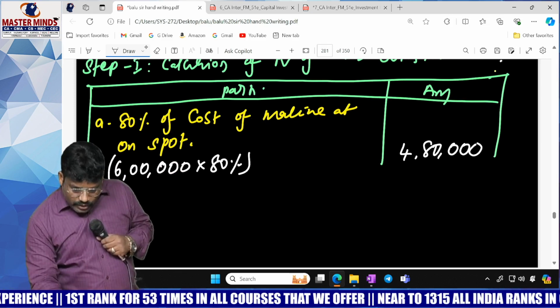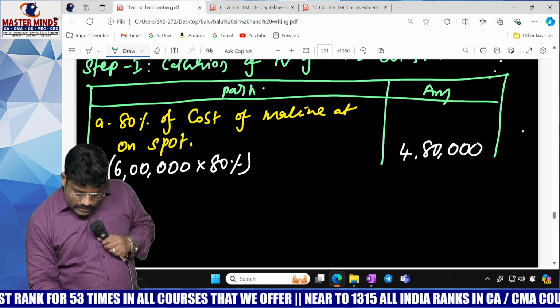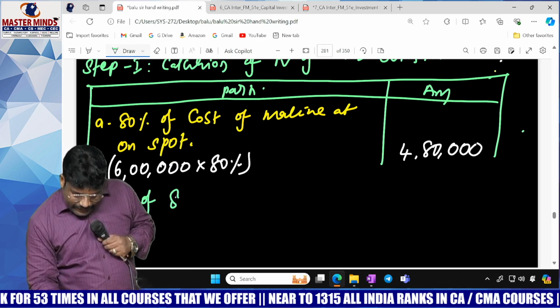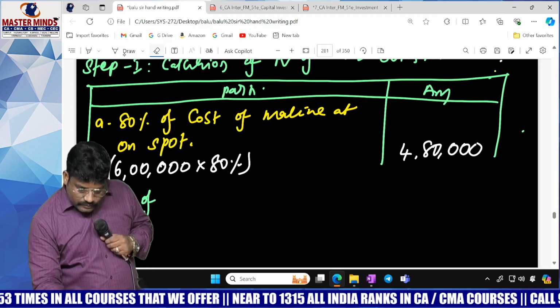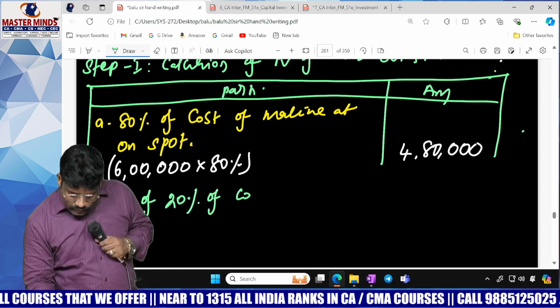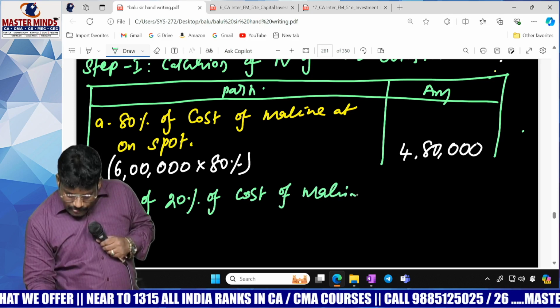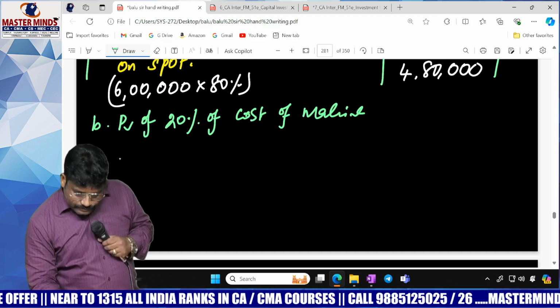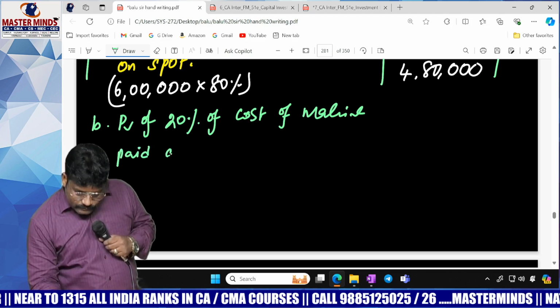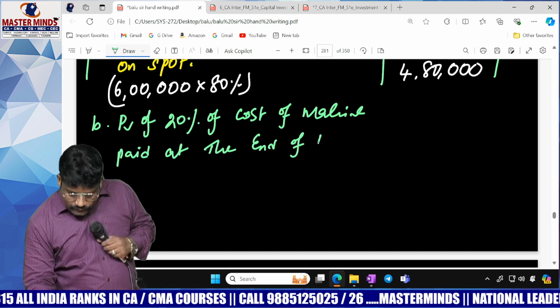Then B: present value of 20% of the cost of machine, when paid at the end of the first year.